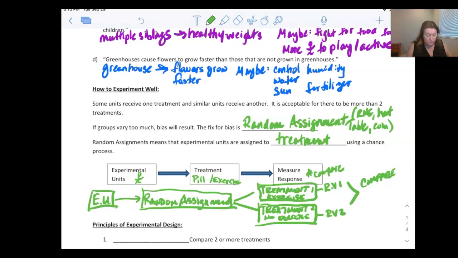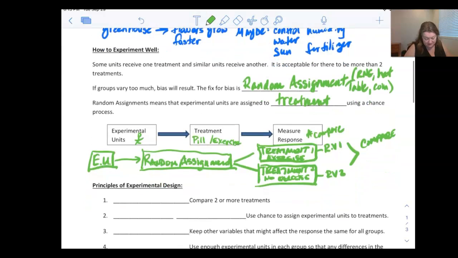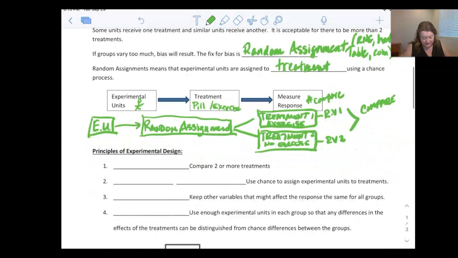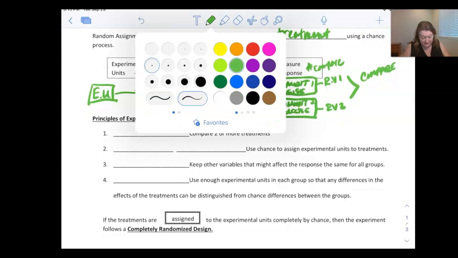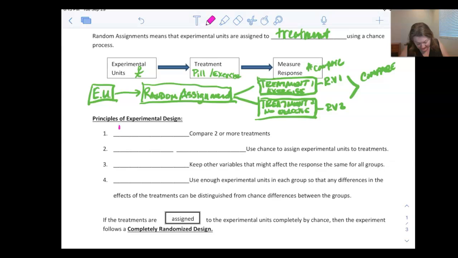Okay. All right, so what are the big elements of experimental design? There's 4 main components to it. And you're going to see a lot of these have been repeated in other stuff that we've used in vocabulary above. So the first big thing is you have to have comparison. You can't have just one group all do the same thing and then say, see, it helped. You have to be able to describe and define 2 different groups, one that has it, one that doesn't, one that has a higher dose, one that has a lesser dose. Somehow or another, you have to compare at least 2 different groups. Remember, that's 2 or more. It doesn't have to be exactly 2.